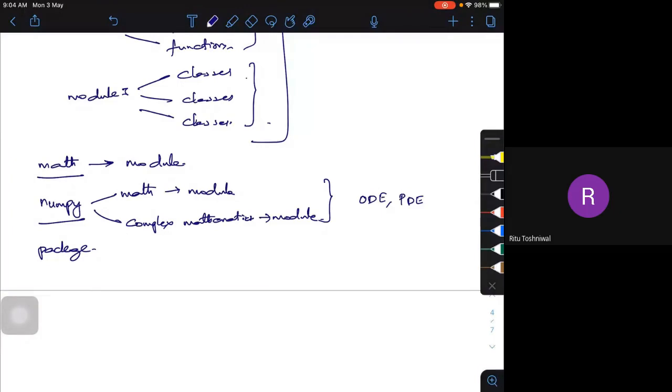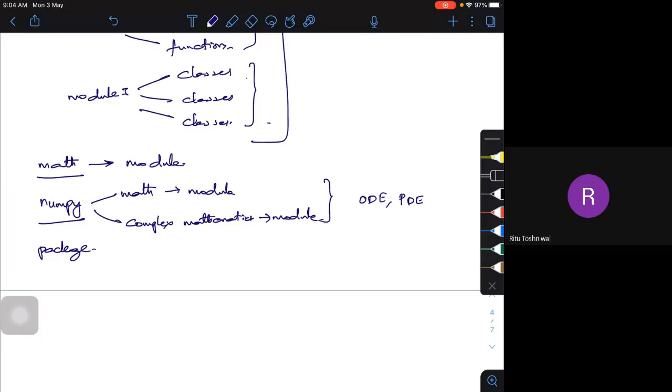Under that, I will subgroup cars between 4 to 6 lakhs, 6 to 8 lakhs, 8 to 10 lakhs, like that. Those are called subclasses. Whatever classes and subclasses I have, I can form as one particular class, and this class can be in your package. Modules can be in your package, classes can be in your package, maybe subclasses too, or different functions can be in your module, and those modules are there in your package.